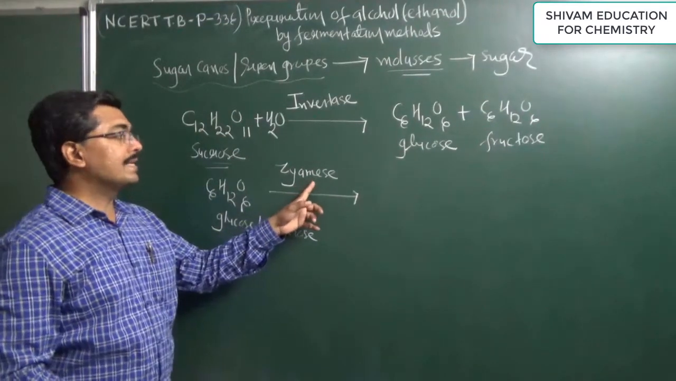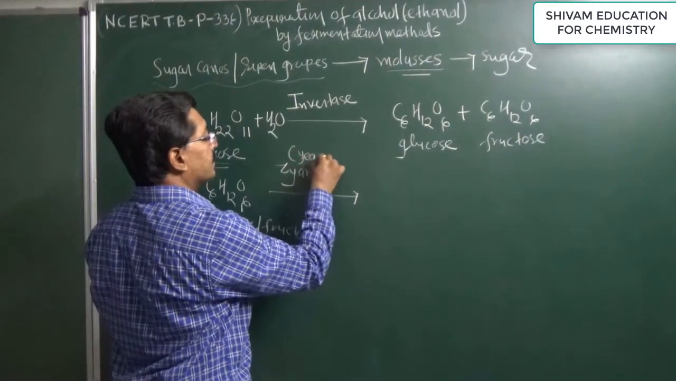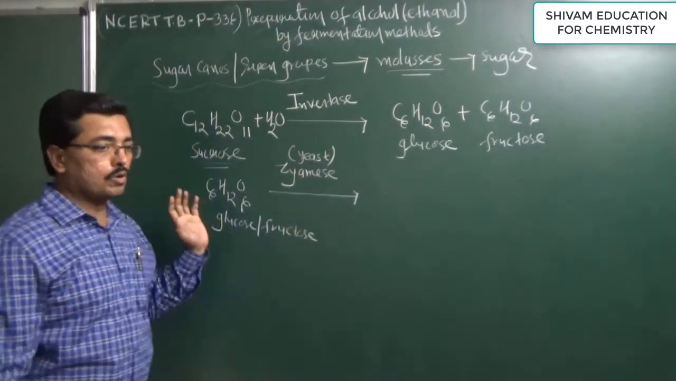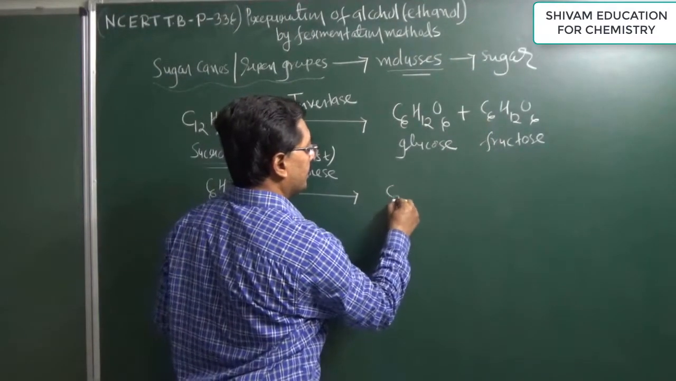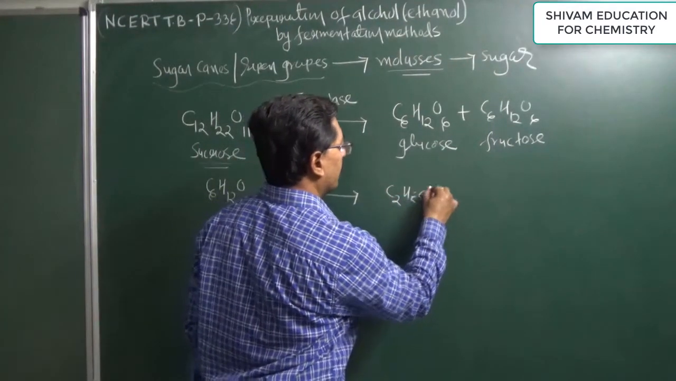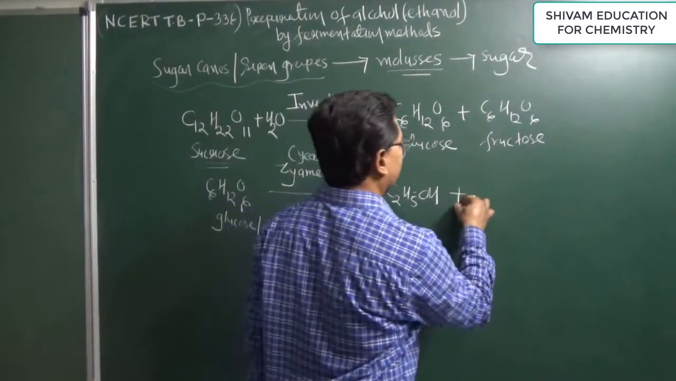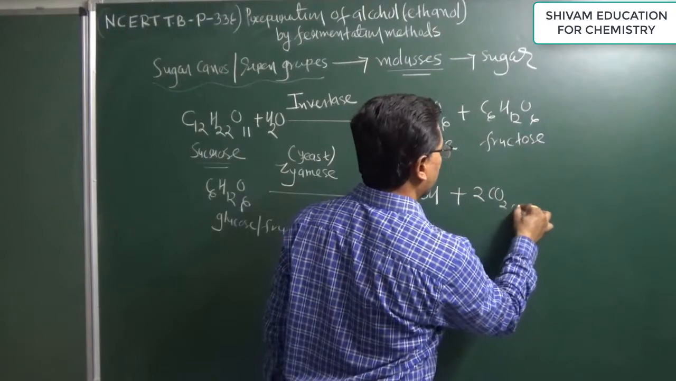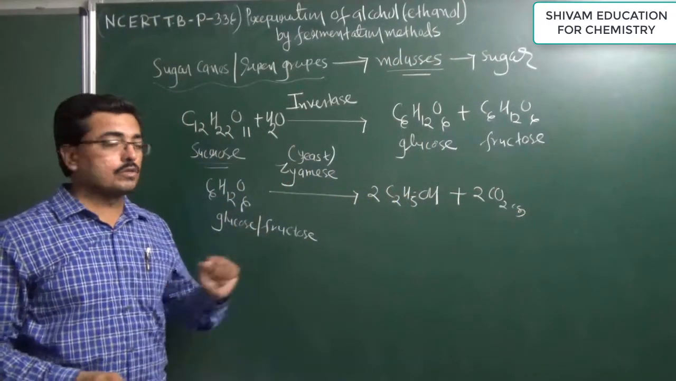So the zymase enzyme present in yeast will convert glucose into alcohol, which is ethanol, C2H5OH. We get 2 moles of ethanol, and plus 2 moles of carbon dioxide. Now this is carried out in absence of air.